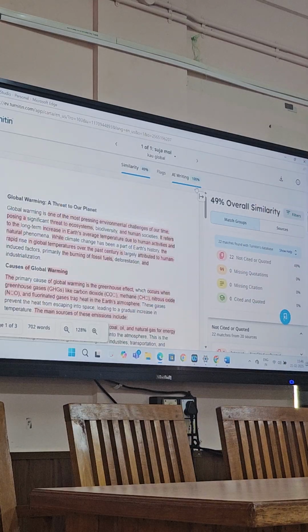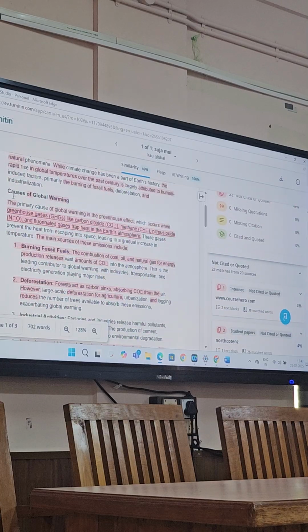And what does this similarity mean? Read the first sentence. Global warming is one of the most pressing environmental challenges of our time. The flagged portions are similar content. Then see the title of the second para. Warming is flagged as similar content. It's not plagiarism, it's just similarity.